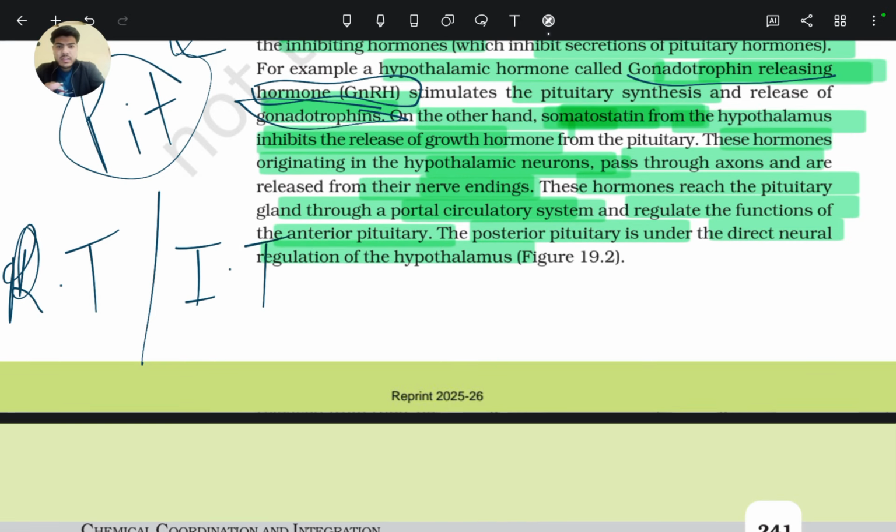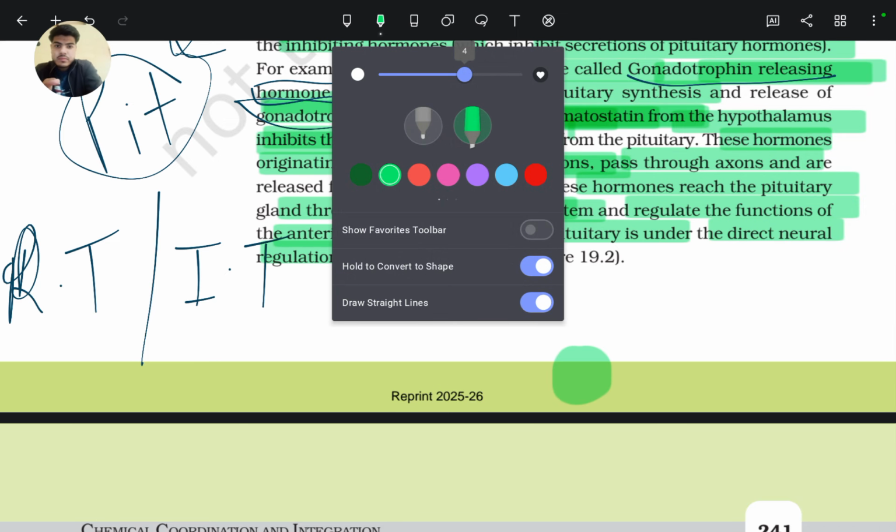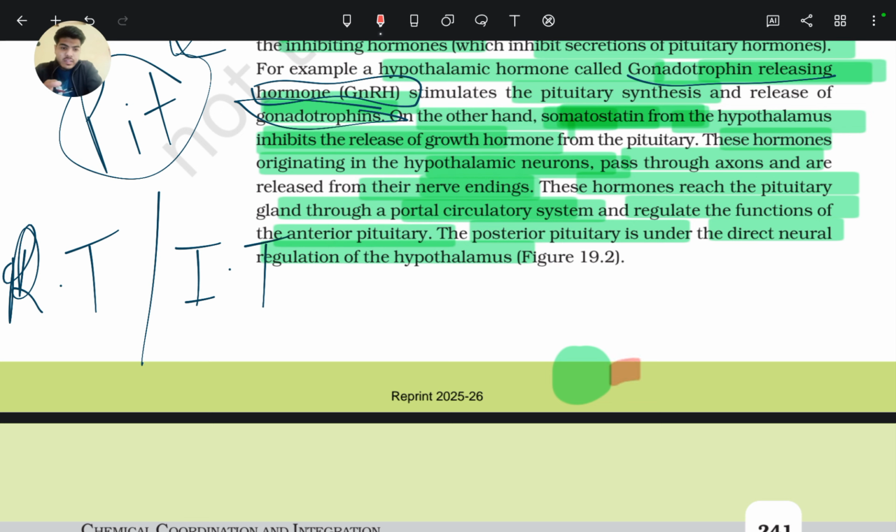So basically, this is the anterior pituitary and this is the posterior pituitary.